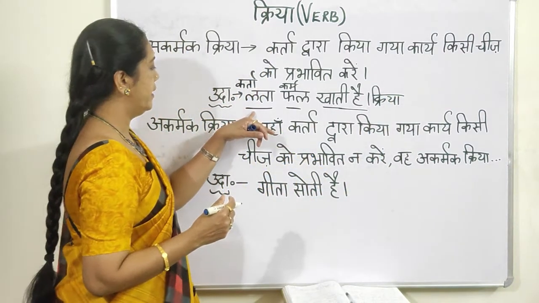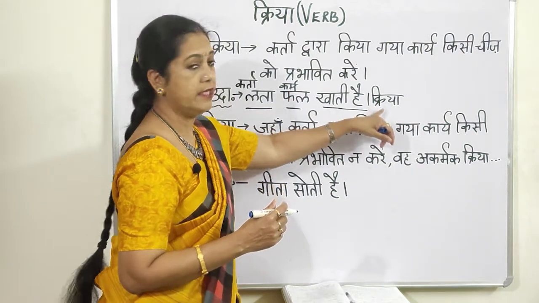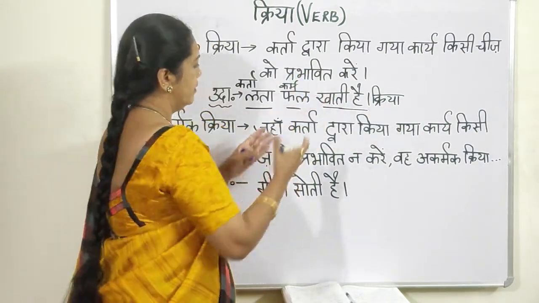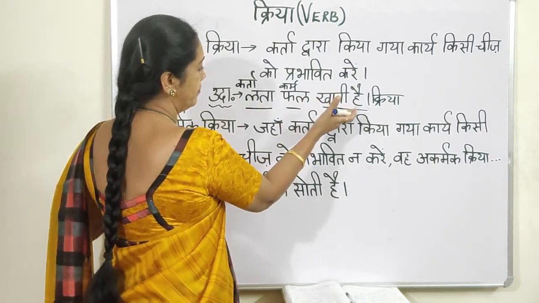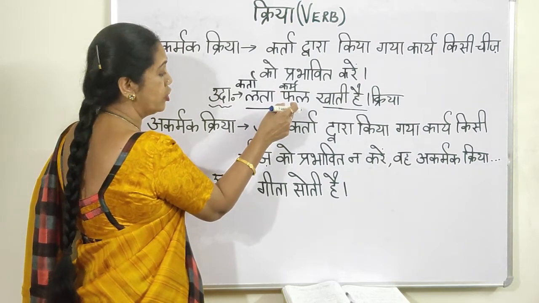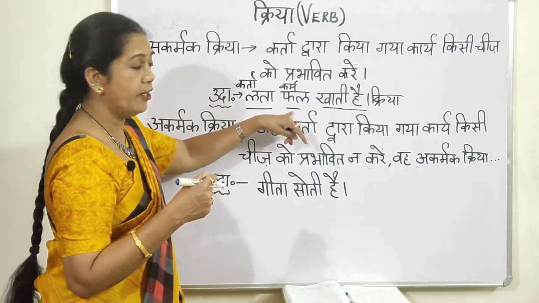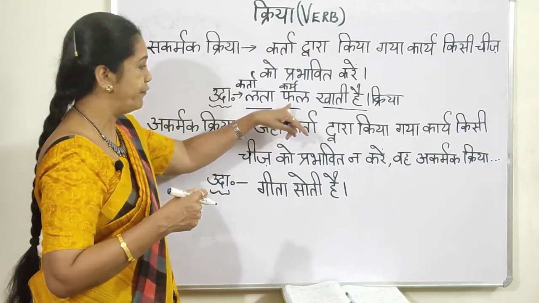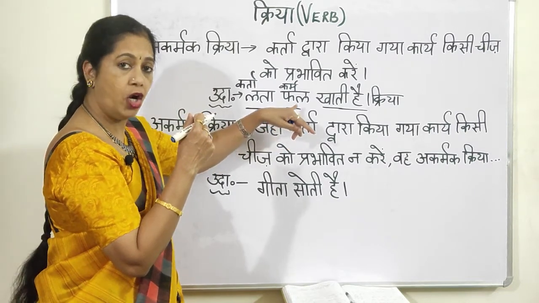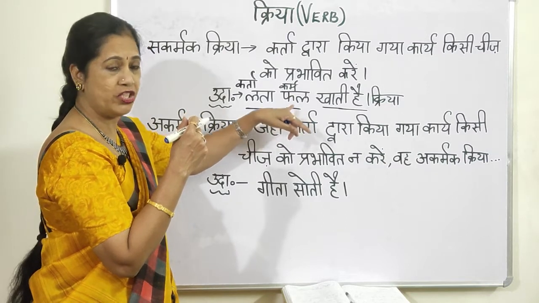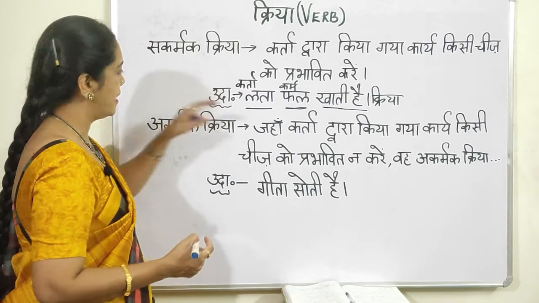So Lata is a subject, phal is karma, khati hai is kriya. Now this khati hai, eats, on what is it emphasizing? On that fruit. Lata is eating, but what is she eating? She is eating a fruit. So when we are talking about the fruit, that means it is indicating towards the object there, and that object is a fruit here. So you have one object, so it becomes sakarmak.